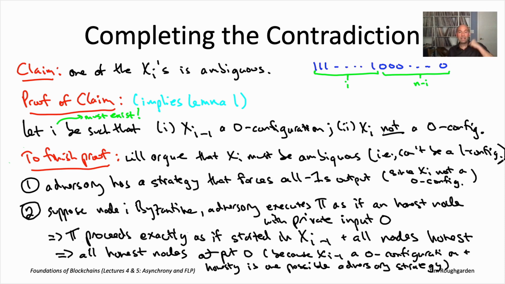Lemma 1 is how we get started with this to-be-infinite sequence of ambiguous configurations. This is a good place to stop lecture 4 and take a little breather. Starting lecture 5, I will show you lemma 2, the more notorious lemma, and its proof. So I'll see you there.